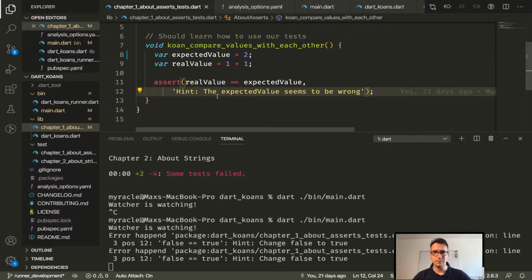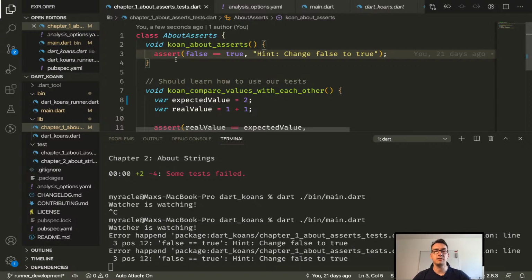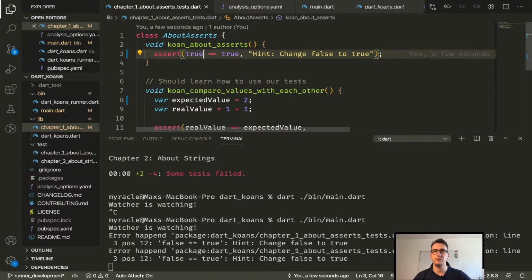Cool. Okay, but somehow I didn't fix the test. I destroyed the test and it says failed assertion line 3. Line 3, where is line 3? Here. Okay, so this assertion is failed. And the hint is change false to true. So the first test would be here to make true true.